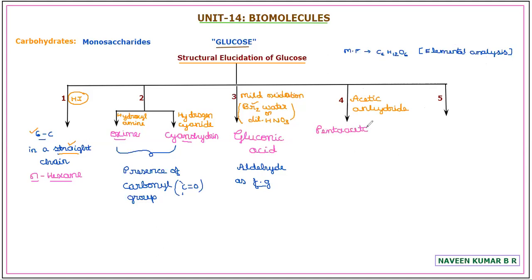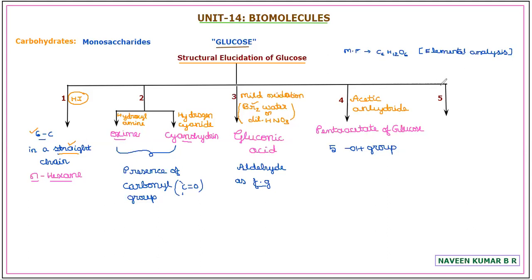So by obtaining this pentaacetate of glucose, it confirms that there are 5 hydroxyl groups in a molecule of glucose. That is confirmed by treating with the reagent acetic anhydride and obtaining the pentaacetate of glucose.